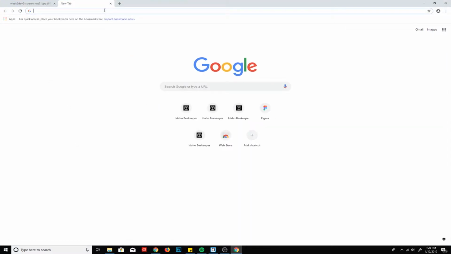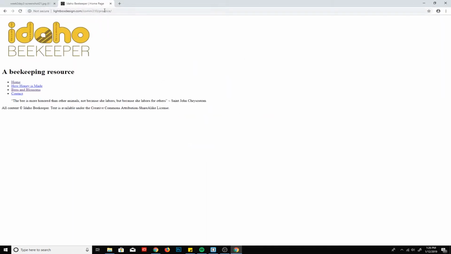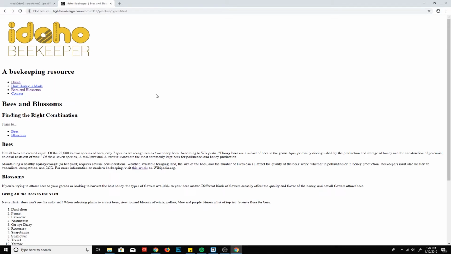And if we navigate to our domain name, /practice, there is the file, and that's the index page from the first activity. And if you click on Bees and Blossoms, this is the page that we created in the second activity, and they'll go back and forth.